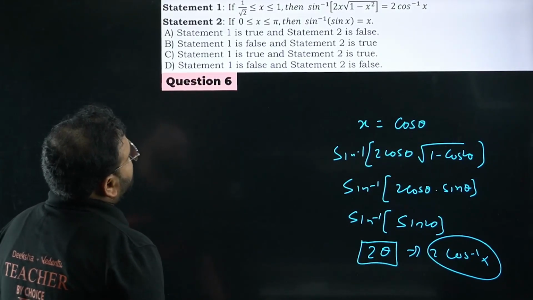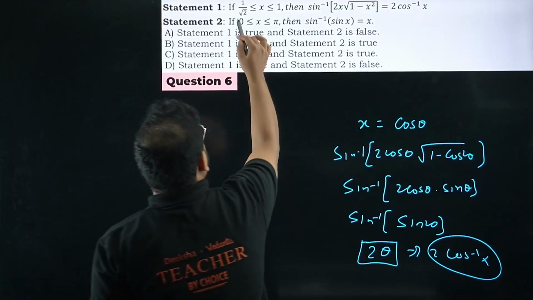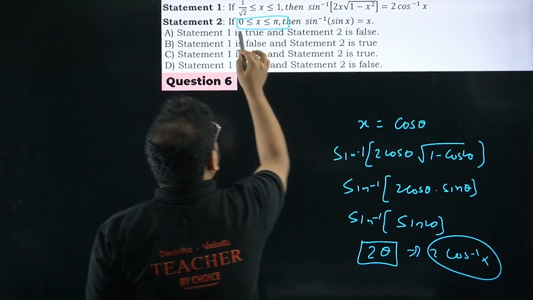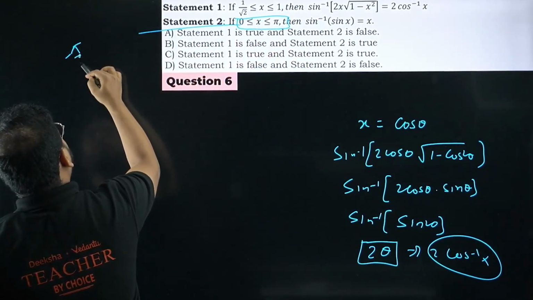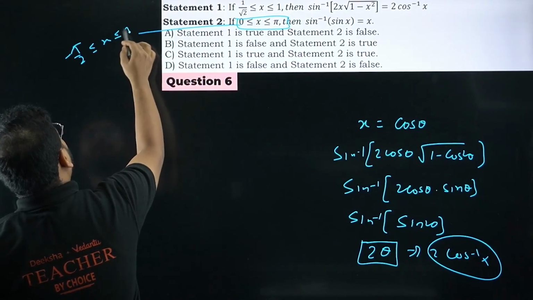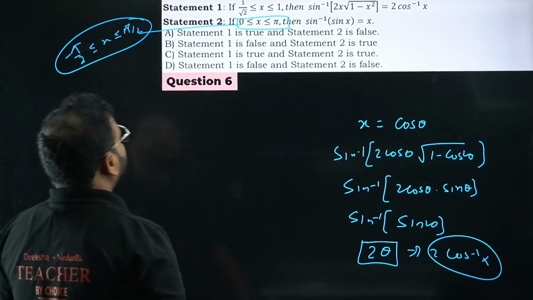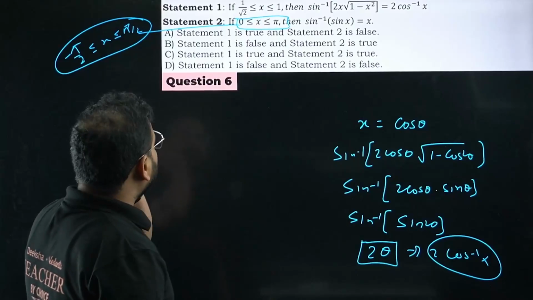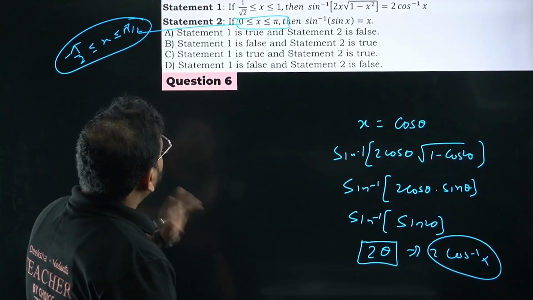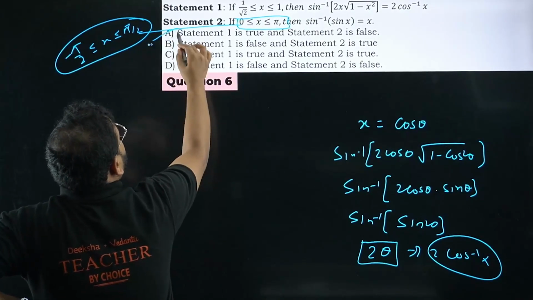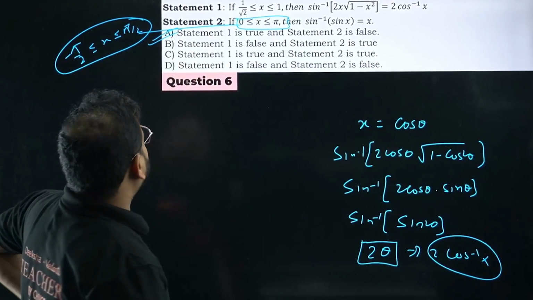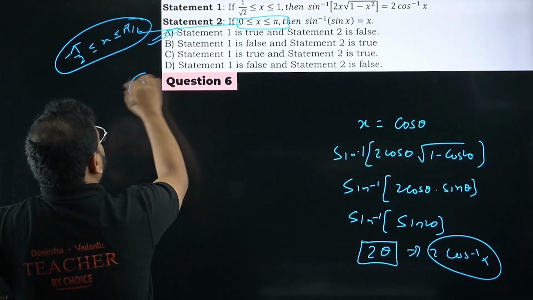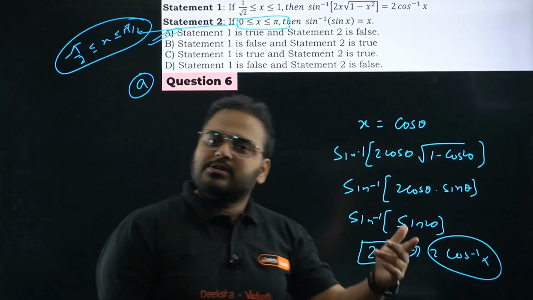Statement 2, sine inverse of sine x is x. The domain is incorrect, sir. This is not right. This has to be what, bacha? This has to be minus pi by 2 to pi by 2, right? Please check. So statement 1 is true, so 2 is false. So option A is correct, right? 1 is true, 2 is false. Option A is right. Simple question. Let's move on to question number 7 now.